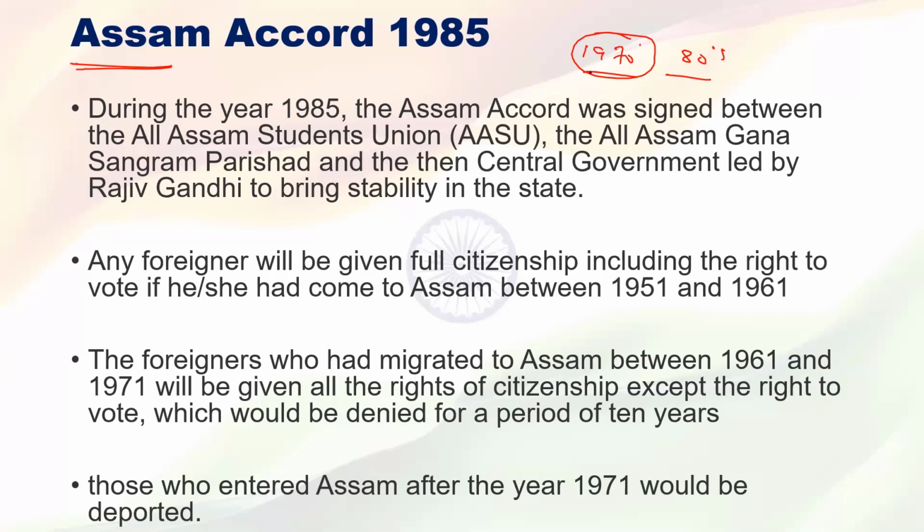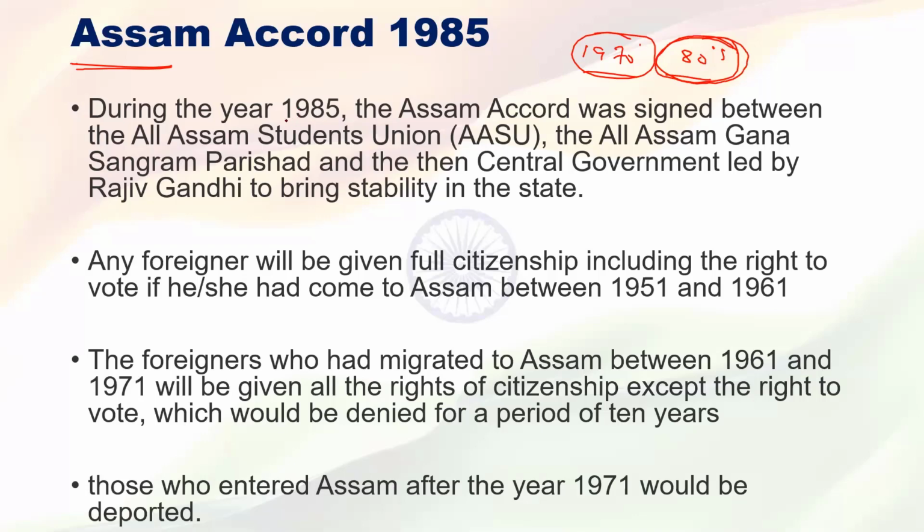So from the 1980s onwards, there was a protest going on in Assam. What was the protest all about? That whoever migrated from Bangladesh to Assam after 1970 needed to vacate Assam and go back to Bangladesh, or the government had to take steps. So that was the protest going on during the 1980s in Assam.